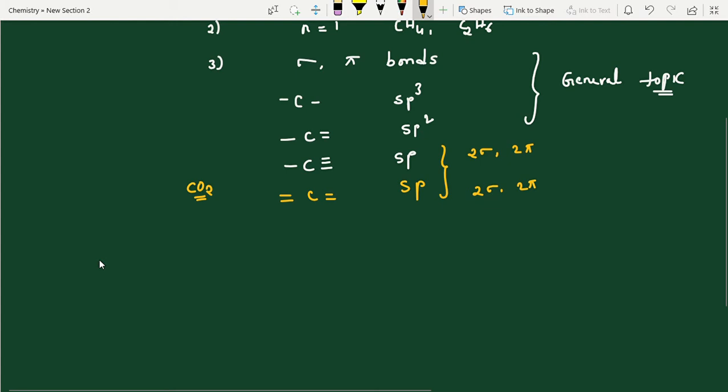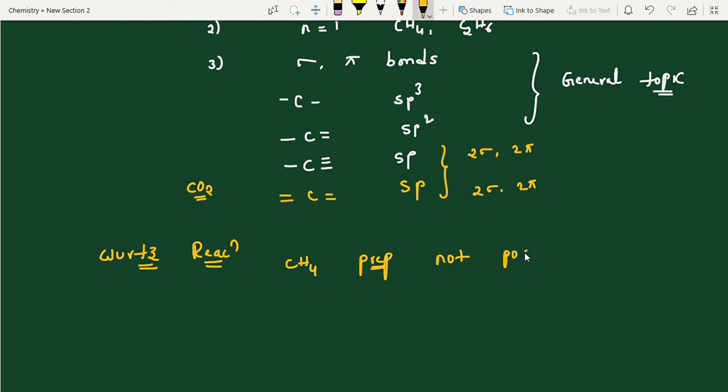Now I am going to start with the first one, Wurtz reaction. What are the main points we have to study from the final exam point of view? Here, methane preparation is not possible. The reason: Wurtz reaction always starts with 2 moles. We have studied that 2 moles of alkyl halide in the presence of sodium metal in dry ether gives alkanes. So 2 moles means it starts with ethane, and that's the reason methane preparation is not possible.